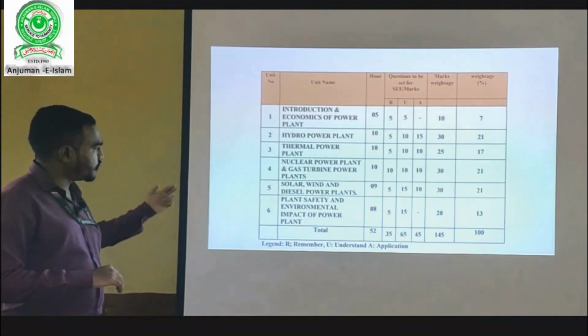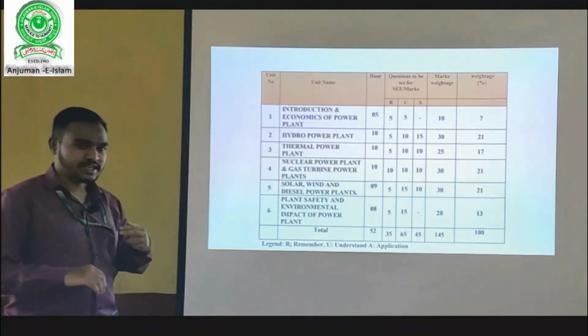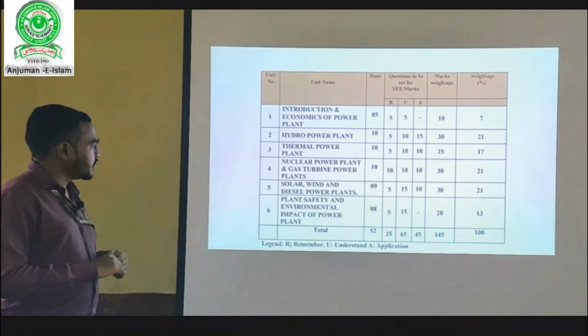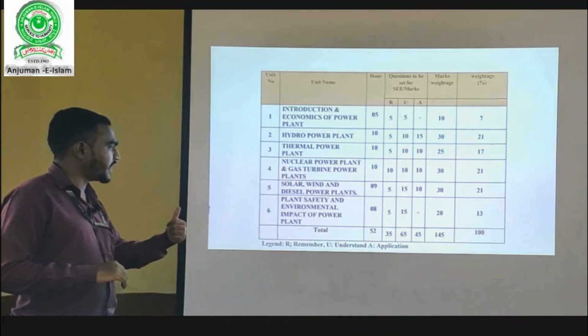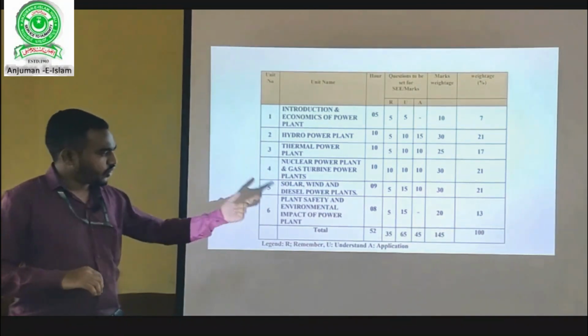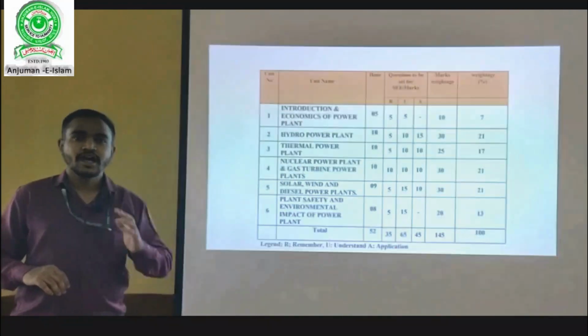After that, the fifth unit, solar, wind and diesel power plants, has again 30 marks. Then the last one, plant safety and environmental impacts of power plant, has 20. All in all, 145 marks, in which you need to attempt only 100 marks.